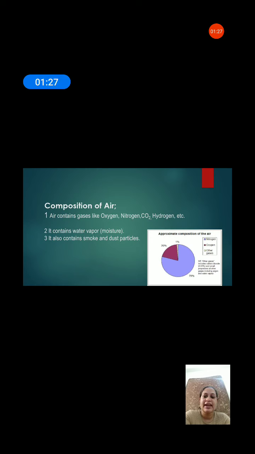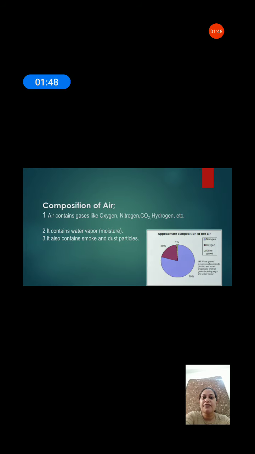So we can say that the main composition of air is different types of gases like oxygen, nitrogen, hydrogen. It contains water vapor. Water vapor means moisture, nami, and it also contains smoke and dust particles. Now we all know that air is so important for us. So let us learn something more about air.